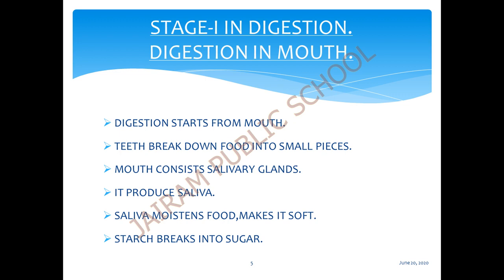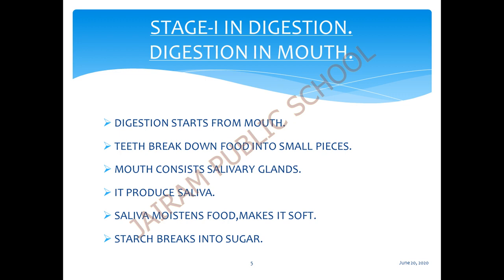Let's see the first stage in the digestion process. What is the first stage? Digestion in the mouth. The digestion starts from the mouth. Our teeth break down the food particles into smaller pieces. Already I told you there are 4 types of teeth. What are the 4 types? Incisors, canines, premolars and molars. These teeth break down the food particles into smaller pieces.